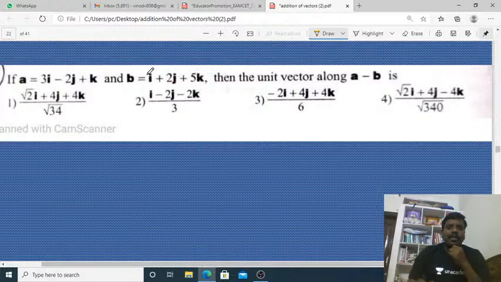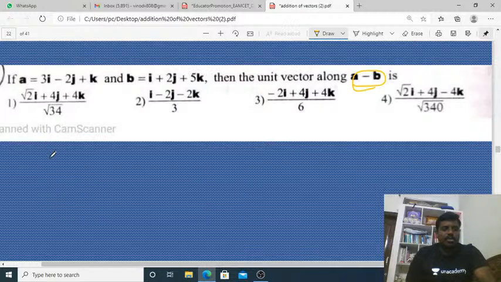If A and B are given, what is being asked? The unit vector along A minus B. First find A minus B: 3 minus 1, that is 2i; minus 2 minus 2, that is minus 4j; 1 minus 5, that is minus 4k.